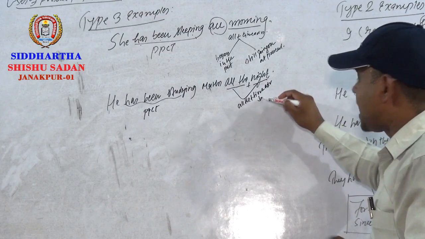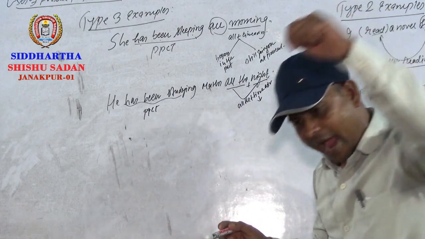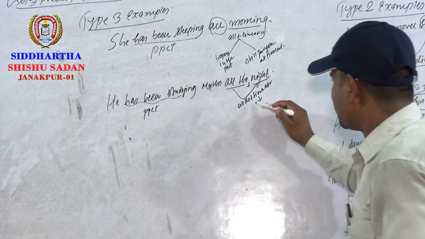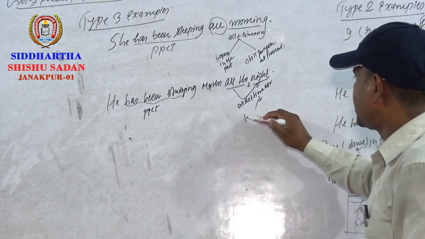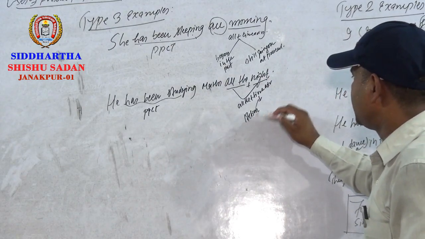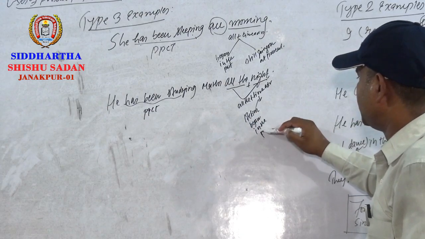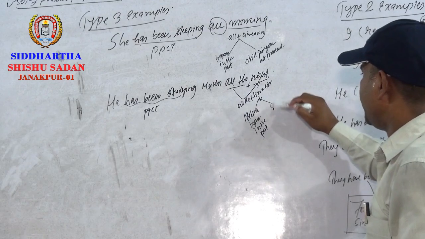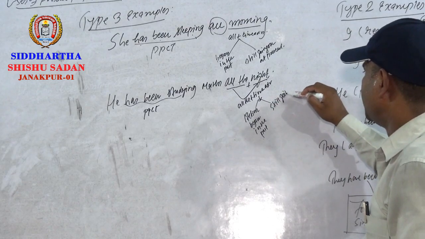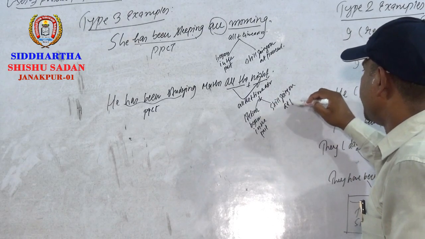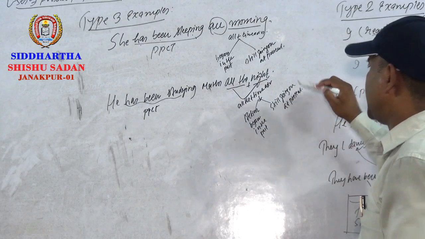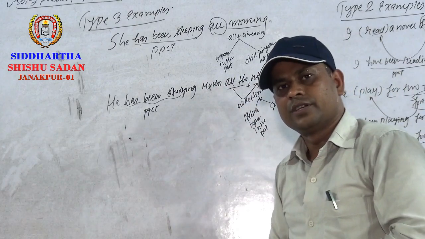It denotes that the action began in the past and is still going on at present. That's why it is present perfect continuous tense.